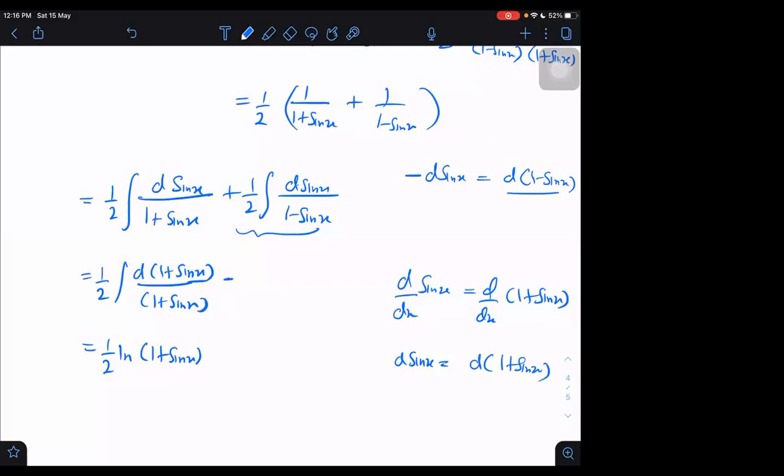So I will write minus outside, half d of 1 minus sin x divided by 1 minus sin x, which is giving me minus 1 by 2 into log of 1 minus sin x.